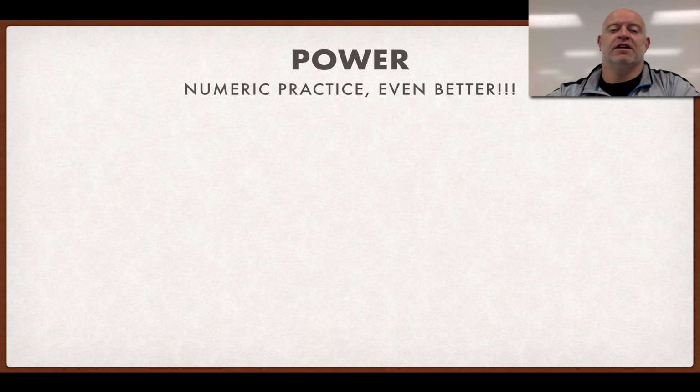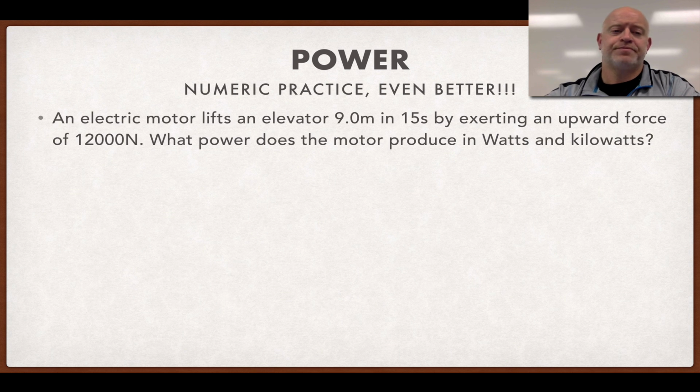Let's take a look at a numerical practice now. An electric motor lifts an elevator 9 meters in 15 seconds by exerting an upward force of 12,000 newtons. What power does the motor produce in watts and kilowatts? Okay, so now we have some information here. We have a distance that's been pushed, the time, and a force. So we have height, force, and time. From that, let's find the power produced in watts, and then let's convert it to kilowatts. Go ahead and pause the video, and we'll give you the solution in a second.